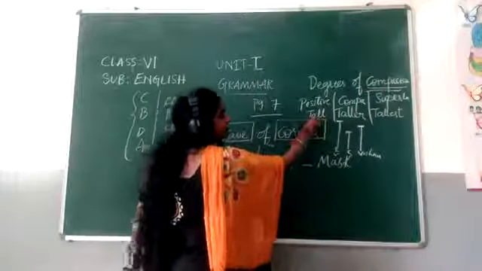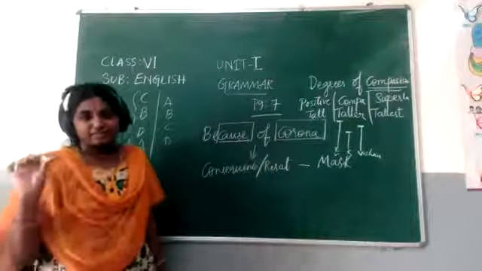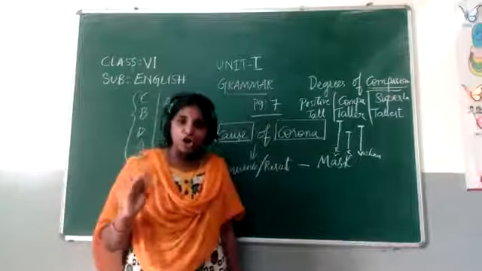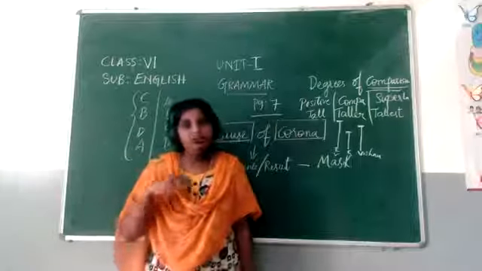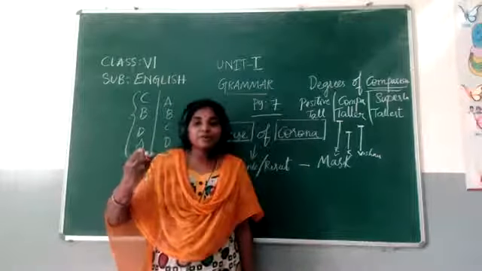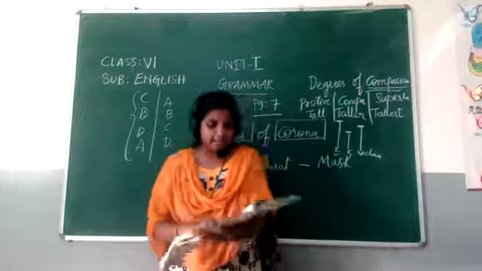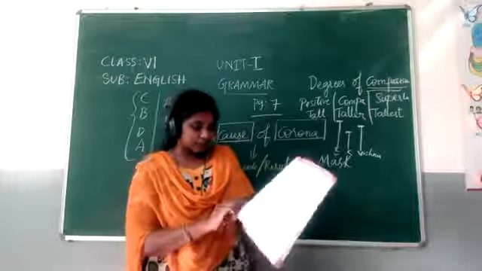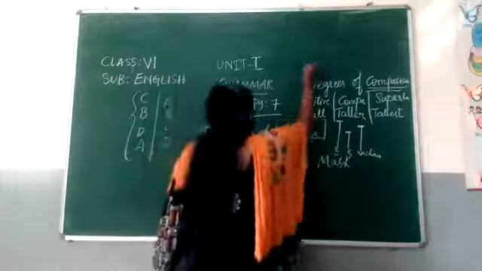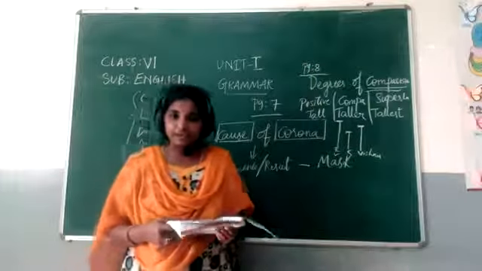Positive, comparative and superlative degrees of comparison. I hope I'm clear with the degrees of comparison. Tall, taller, tallest. Short, shorter, shortest. Beautiful, more beautiful, most beautiful. All these are called degrees of comparison. These degrees of comparison are given on page number 8 in your textbook.